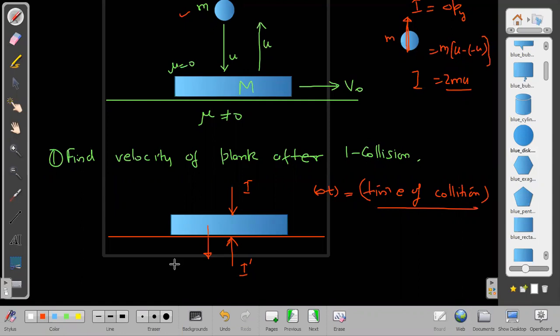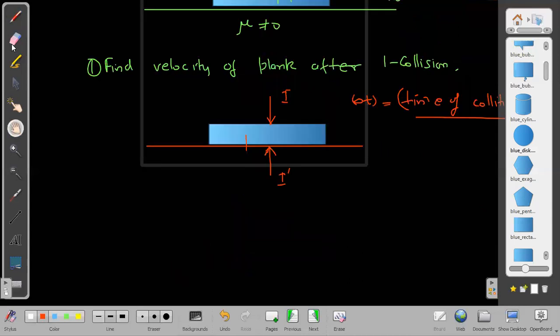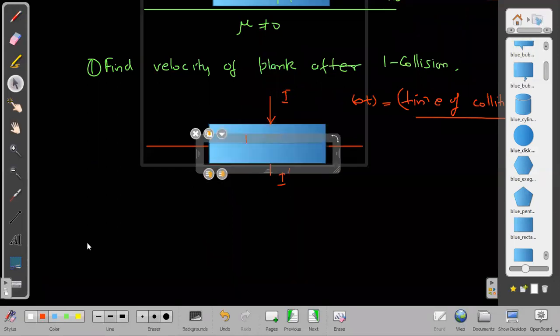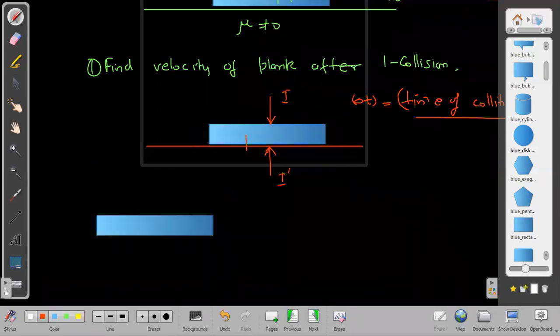So mg will also be creating some impulse here. I think here you may be confused, so better to first go to the force diagram, and then from the force diagram we come back to this place again. In the force diagram, which you are familiar with already, let us take the normal from below as n dash and this one as n, and the downward force is mg. So n dash is equal to n plus mg.